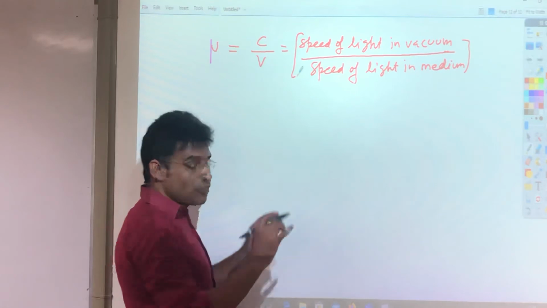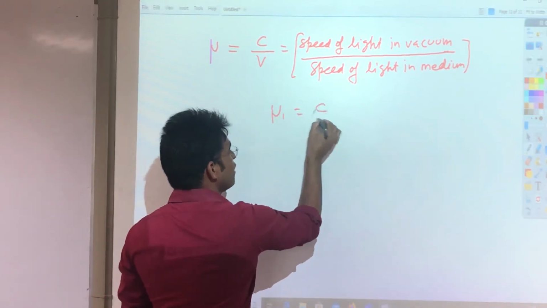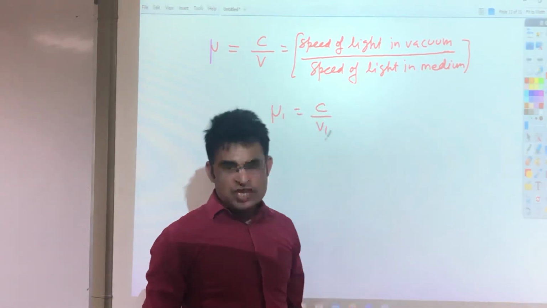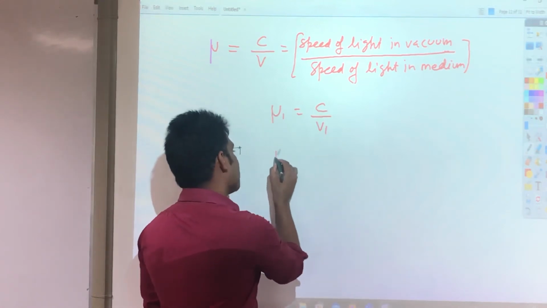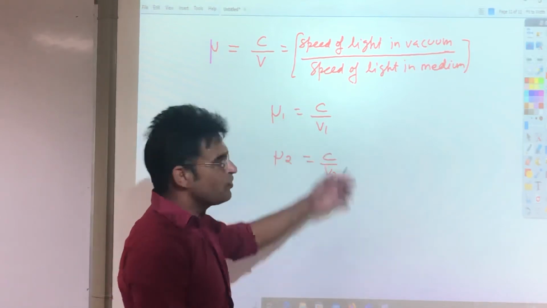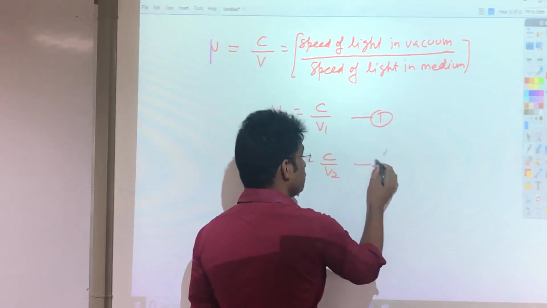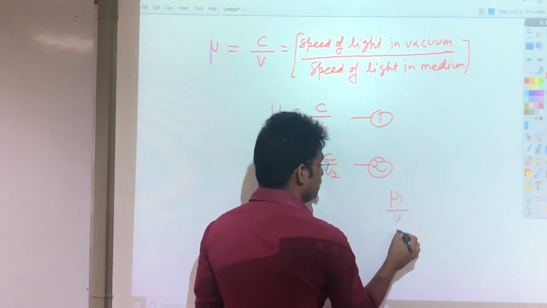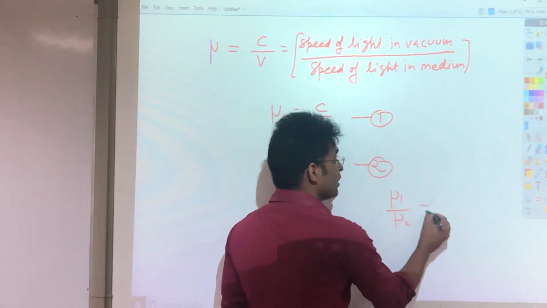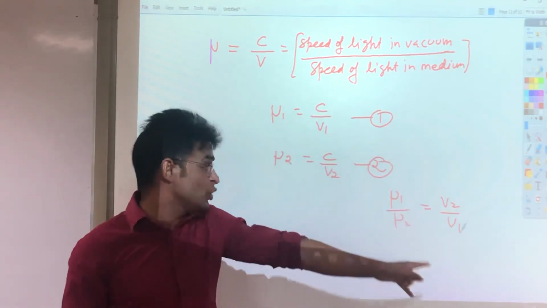So if I am talking about the first medium, I can write mu1 is equal to c divided by v1. Obviously c won't change, c is always 3 into 10 raised to 8. And mu2 I can write as c divided by v2. So if I divide equation 1 by equation 2, what I'll get is mu1 divided by mu2 is equal to v2 divided by v1.